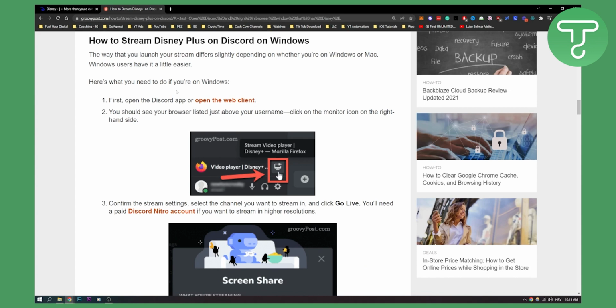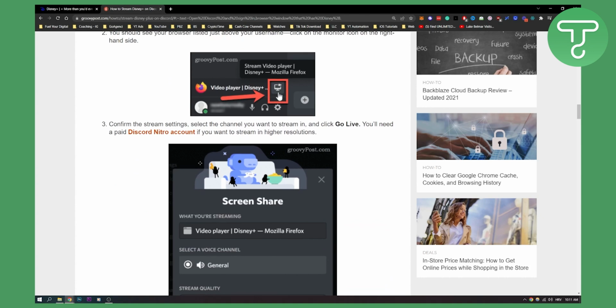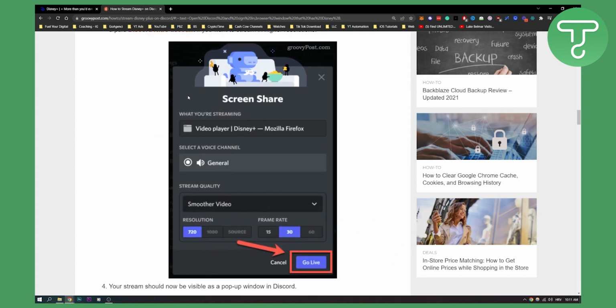So as you can see, first, open up the Discord app, or you can open it on the web as well. Now you should see your browser listed just above your username right here, and you can click on the monitor icon on the right hand side right here. Then you can confirm the stream settings. So this is how it looks like. So what you're streaming from, even Mozilla Firefox or maybe Google Chrome or Opera browser.